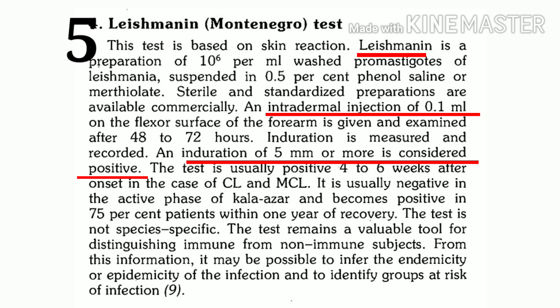Now, what is the significance of this test? Why do we use this test? This test helps us to identify high risk persons, those who have a higher risk of infection, because based on this test we can distinguish those persons who are immune from those who are non-immune to the disease.